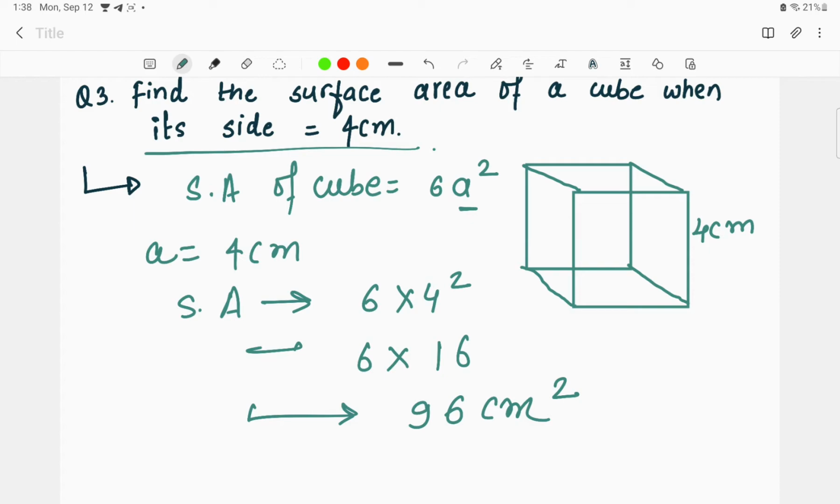The surface area of cube is equal to 6a square, right? And the value given for the side is equal to 4 centimeters. So basically we have to take the square of 4, that is 16, right? So 16 6s are is equal to 96. This is how we can solve the questions without going through the long solving technique, right?